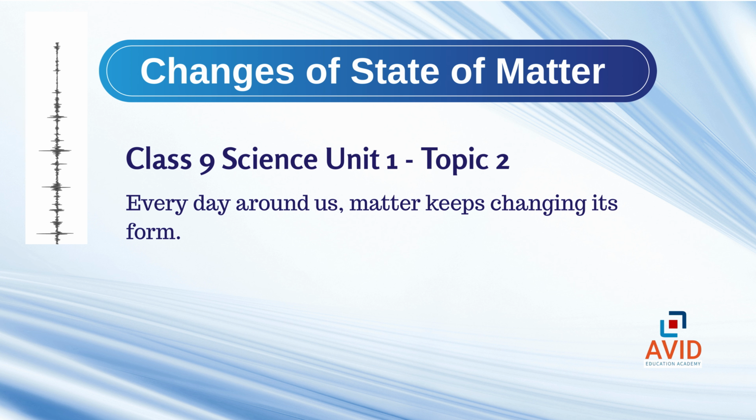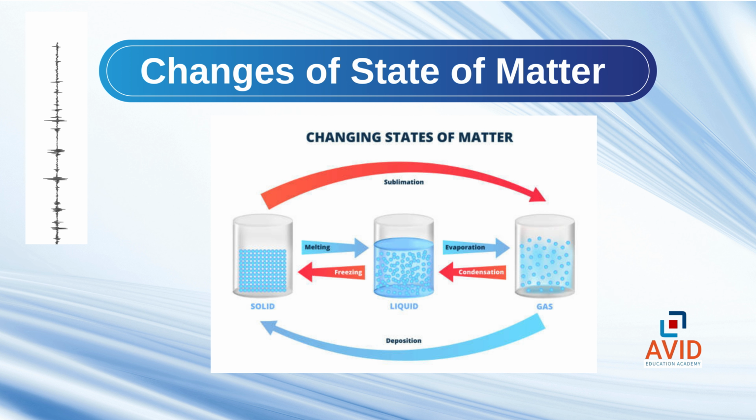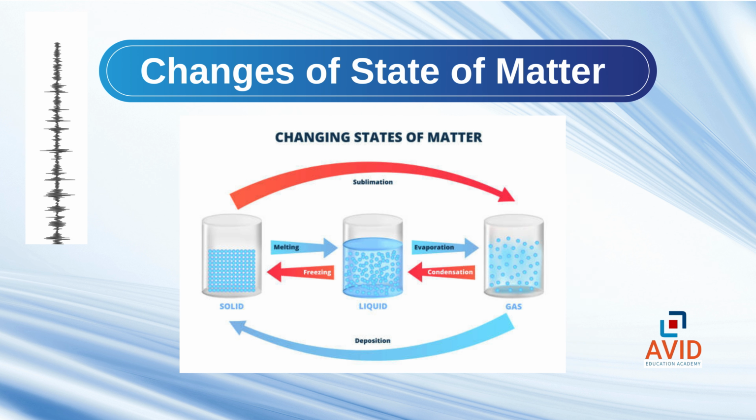Today we are going to understand a very interesting topic from Class 9 Science, changes of state of matter. Let's begin. Every day around us, matter keeps changing its form. Ice turns into water, water turns into steam, and sometimes you'll even notice certain solids vanish into the air. These changes are called changes of state. When matter changes from one physical state to another, solid, liquid, and gas. Let's understand each one in detail with real-life examples.